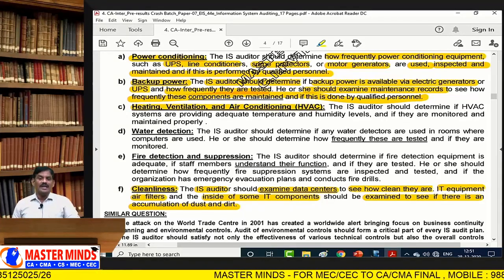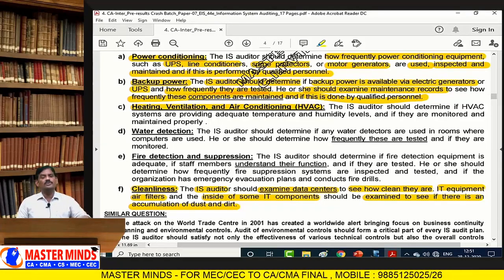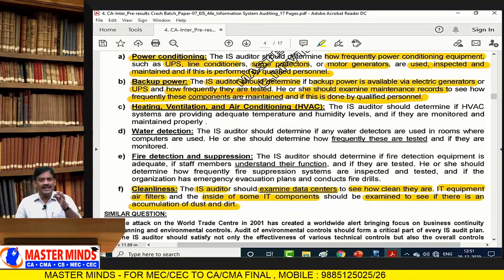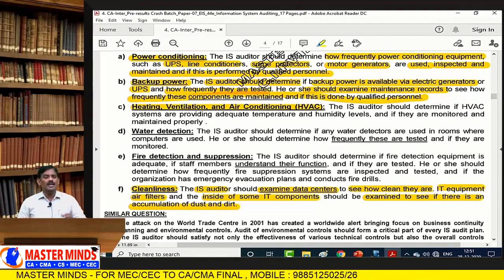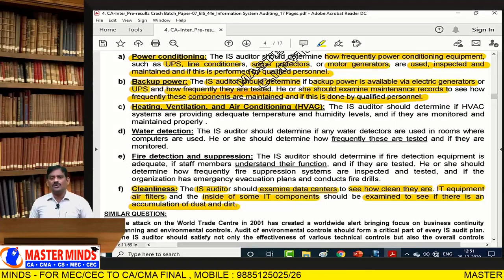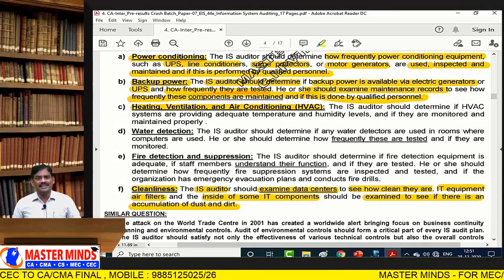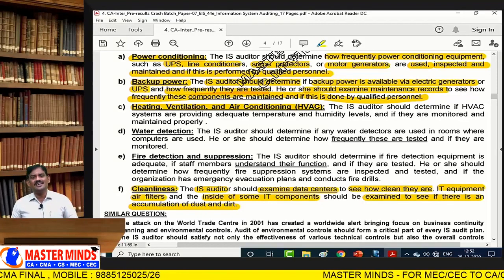HVAC: heating, ventilation, air conditioning. I told you every computing infrastructure must be maintained at a standard temperature. It may be 16 degrees or 18 degrees. For example, if you are using equipment for a specific period of time, the air conditioning level is 18 degrees. Once your work is over, its value is 36 degrees.